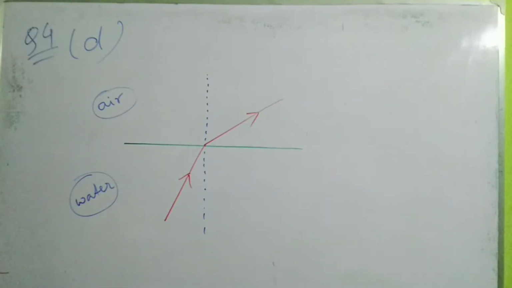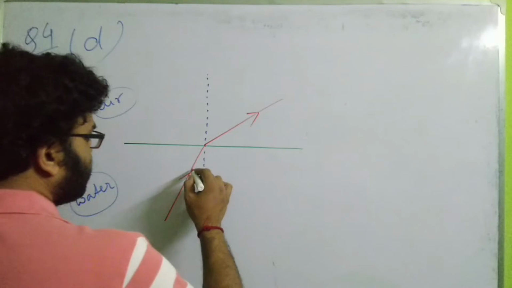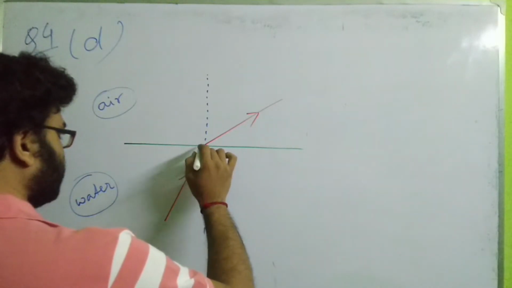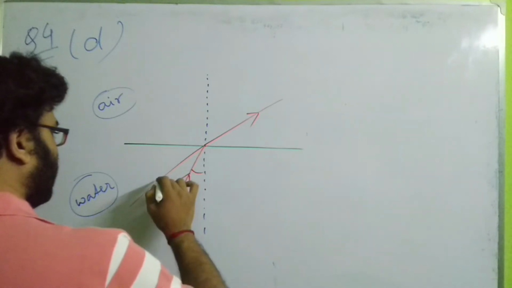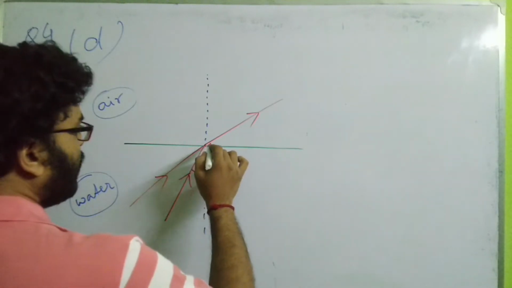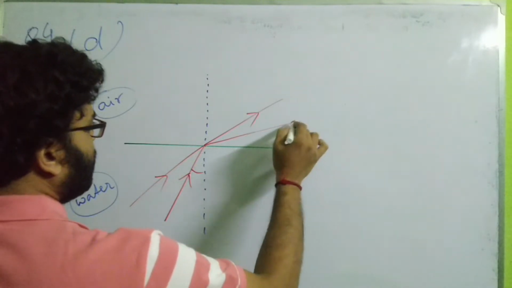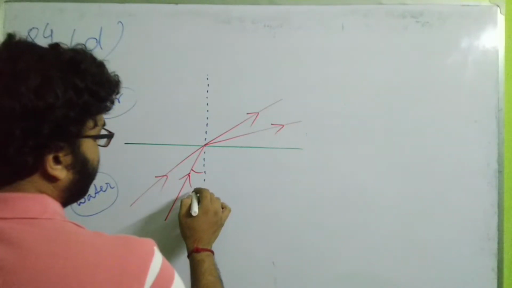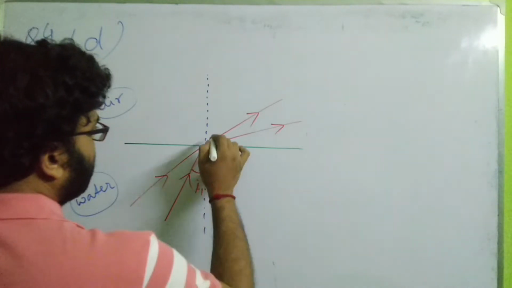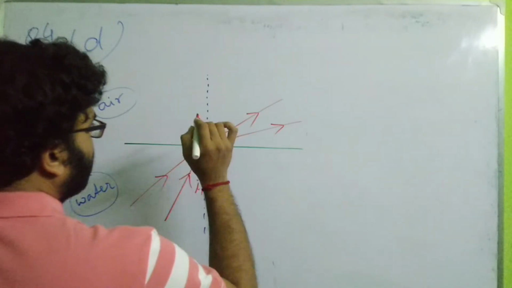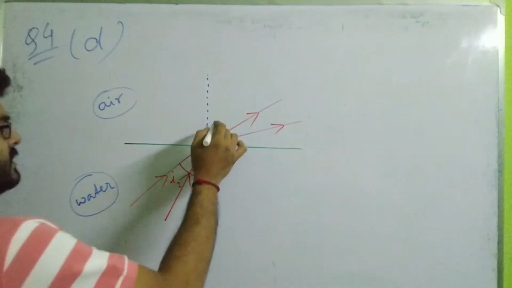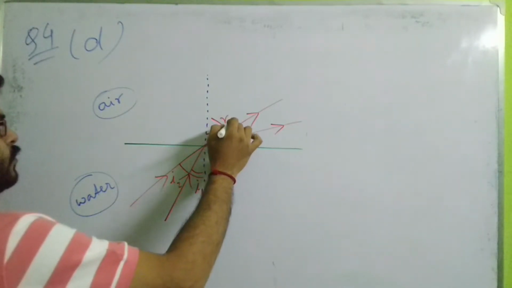Now what happens if I increase this angle of incidence? If I increase the angle of incidence, the ray comes slightly like this, and the corresponding reflected ray will be like this. So if this is the angle of incidence I1, this is the angle of refraction R1. If this is the angle of incidence I2, then this is the angle of refraction R2, isn't it?